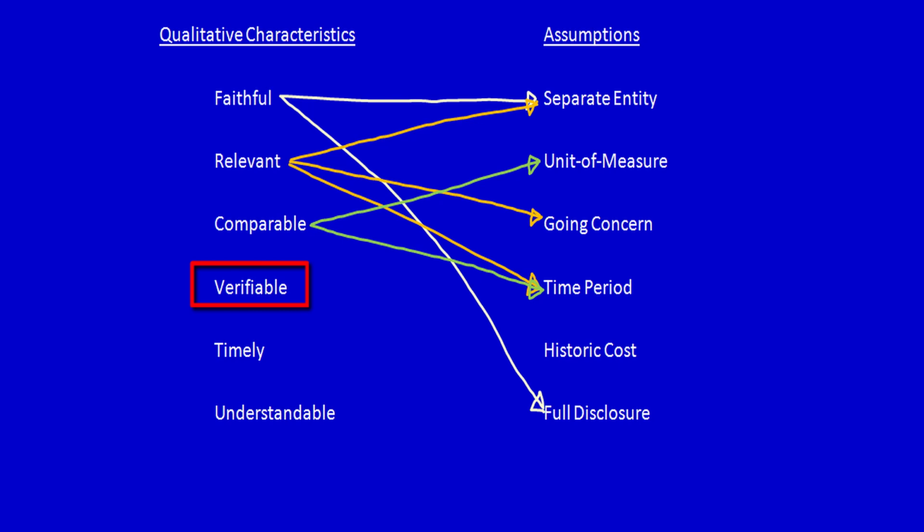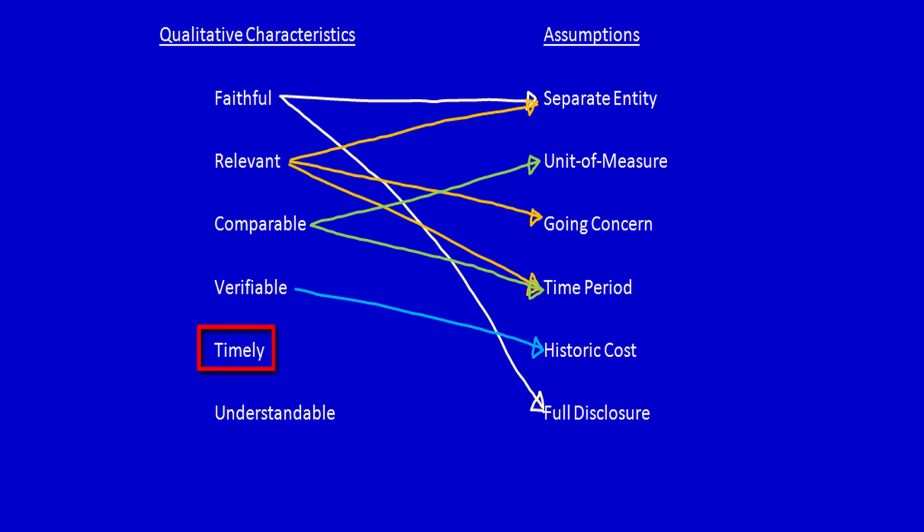Verifiable. Verifiable means that we have the ability to go to a document, a source document, and actually see the value of this item. So to me, verifiable immediately jumps to historical cost. This is because historical cost is verifiable, right? We can go look at the document and we'll know. Going through the remainder, separate entity, I don't think it works. Unit of measure, that doesn't make sense either. Going concern, nope. Time period, nope. And then full disclosure, no. So to me, verifiable only goes with historical cost.